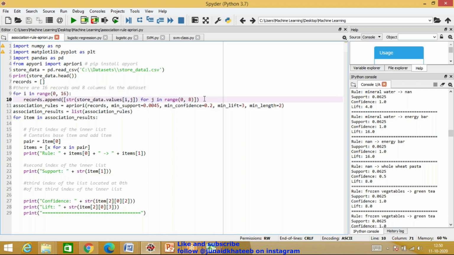Now suppose you go to a database which has 1,000 entries, 1,000 rows, then this value 16 will change to 1,000. If you have, say, 20 columns, then this will become 20. You can imagine the number of permutations and combinations that are possible, and practically that is done, make no mistake about it. But for us, because it will take too much time for processing, we've reduced this, because the actual store data that I have has about 7,000 rows and 20 columns. So it is about 1,40,000 values, and then you can imagine the number of combinations.